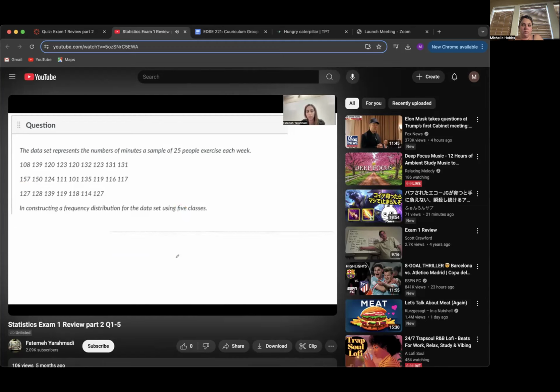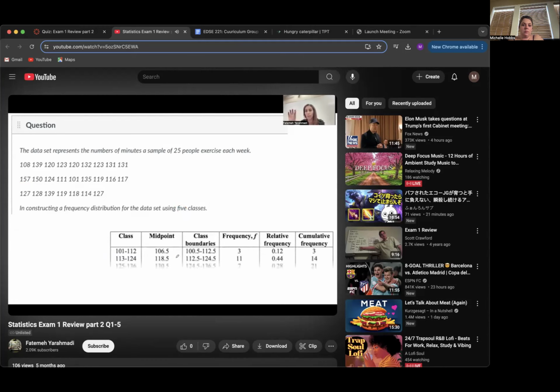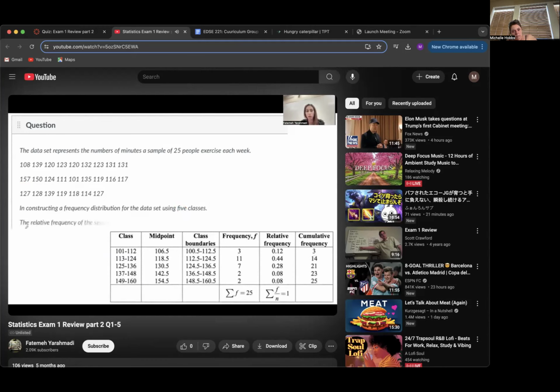In the next question, after building and constructing our frequency table, again, remember, we need to find the class width first, which is 12, and then we build our classes. We count the number of values in each class, the relative frequency, the cumulative frequency, and so on. Here the question says, what is the relative frequency of the second class?